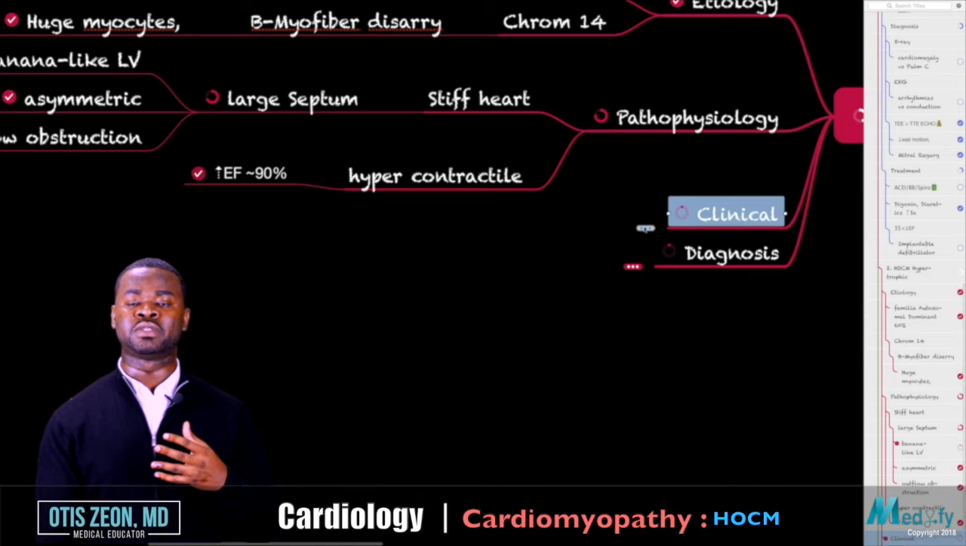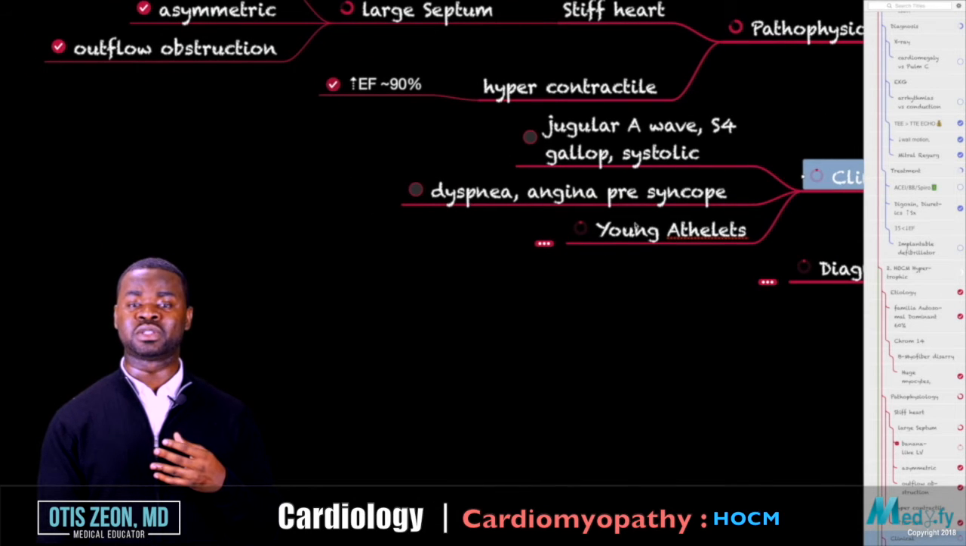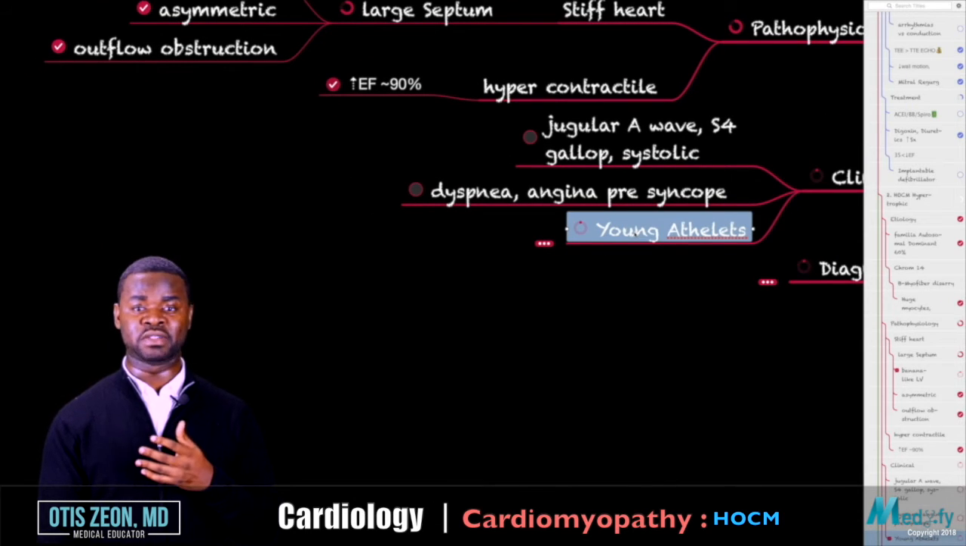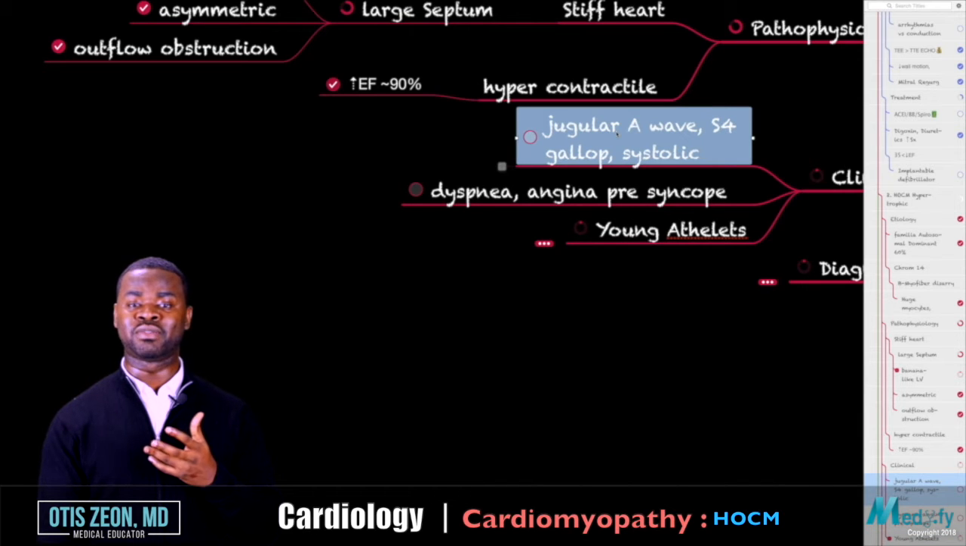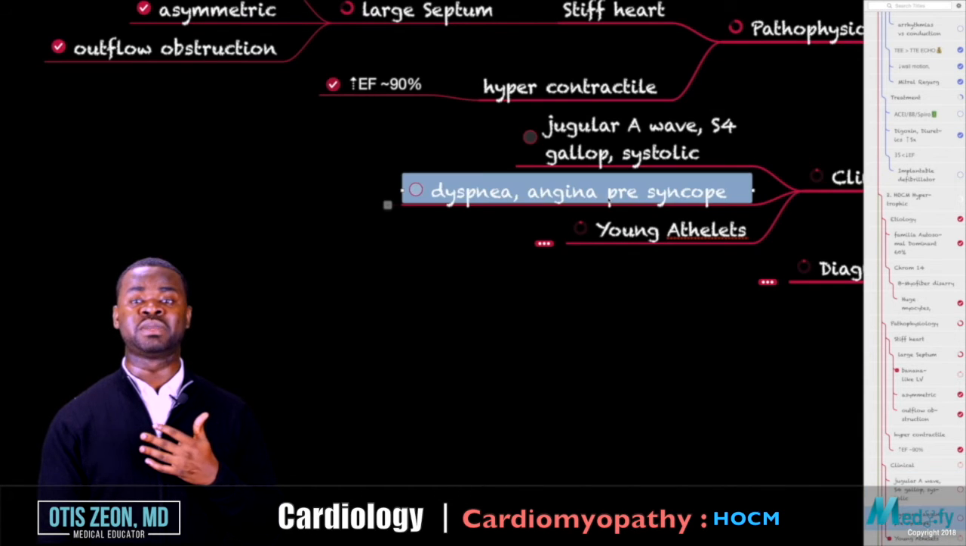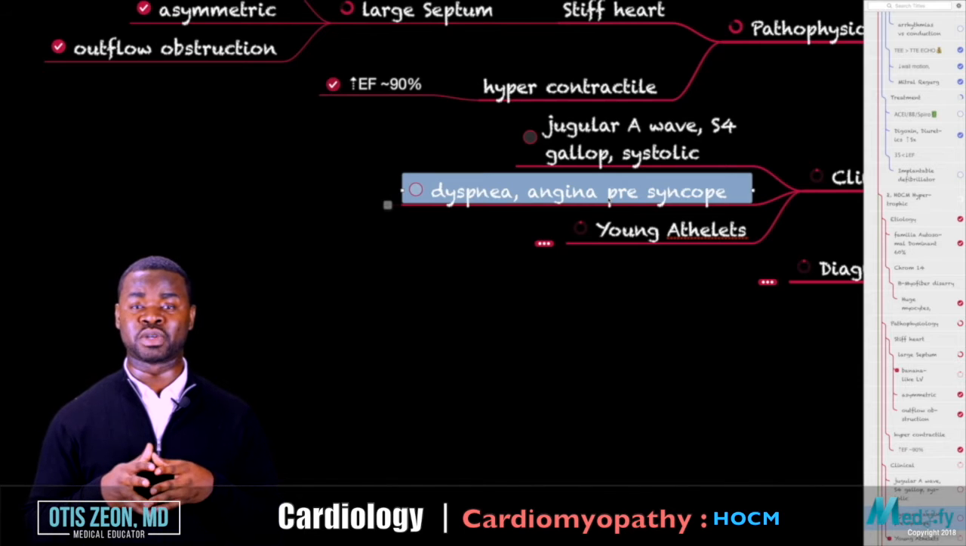In a clinical presentation, it's very important to look at your demographic. This usually appears in young people, especially athletes. The individuals may have jugular A wave, they may have S4 gallop, they may have dyspnea on exertion, and this is one of the reasons why a person may have syncope.